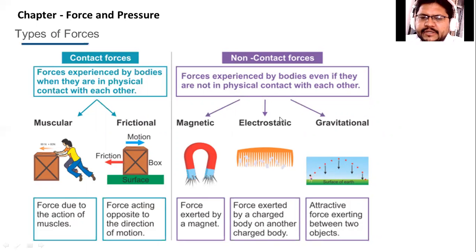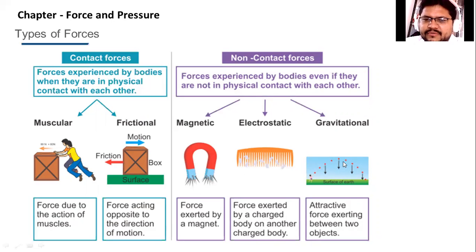Now the next is the electrostatic force, which we have discussed. If you see this comb, take one activity: take the comb and rub it on the hair of your head, and then take some small pieces of paper, and you see that the pieces will be attracted towards the comb, because now the comb becomes charged and the pieces are uncharged.